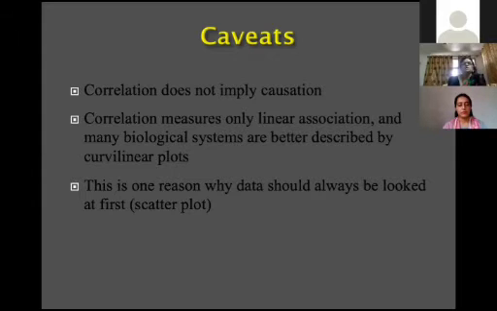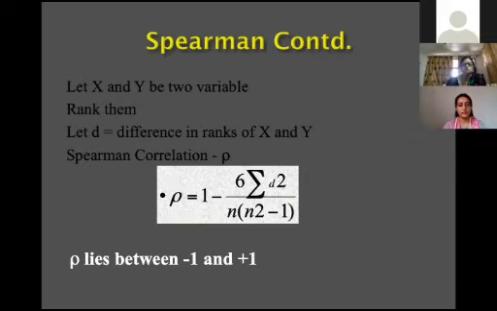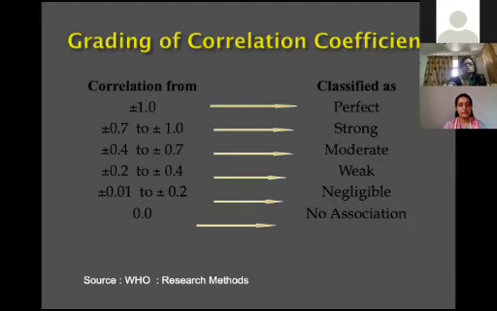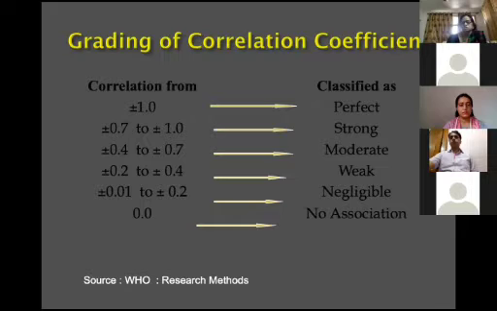Low, moderate, and no correlation, you can identify by using the previous slide. By calculating the correlation, you can say your correlation is strong, moderate, weak, negligible by seeing these values.